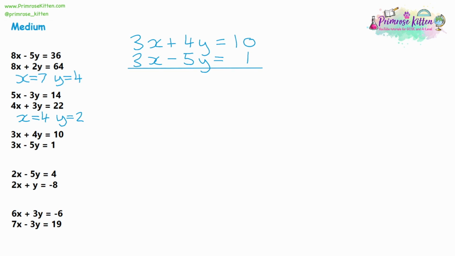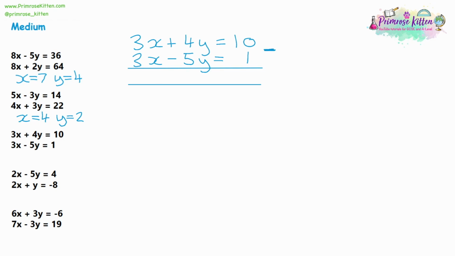Now it's all about the variable we are eliminating. Now you'll notice the y's, I've got a 4 and a 5, which are different numbers. So adding 4 and -5 isn't going to get a 0 and neither will take it away. But with the x's, they've both got a 3. So if you do 3 take away 3, we're going to get 0. So this is going to be a takeaway question.